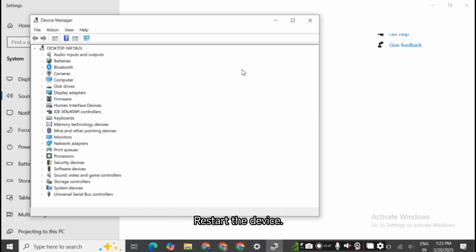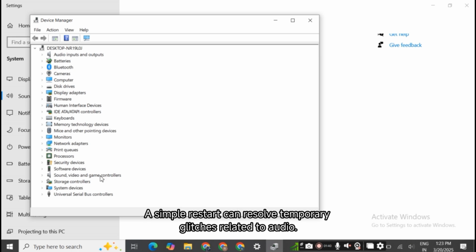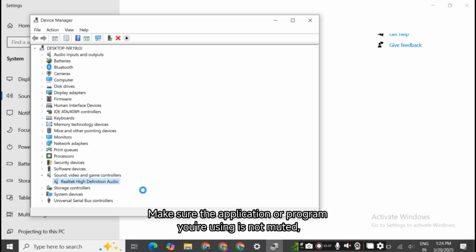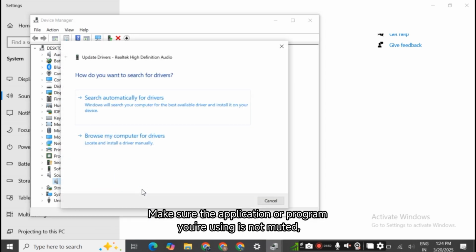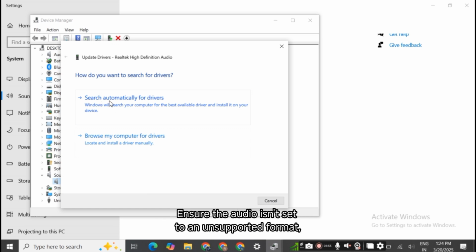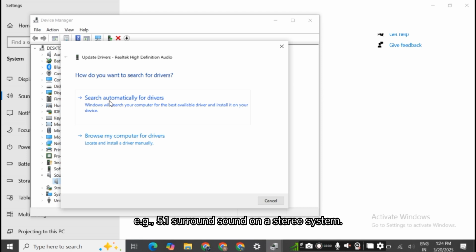Restart the device. A simple restart can resolve temporary glitches related to audio. Check audio settings in apps. Make sure the application or program you're using is not muted and has the correct audio settings. Ensure the audio isn't set to an unsupported format, e.g. 5.1 surround sound on a stereo system.